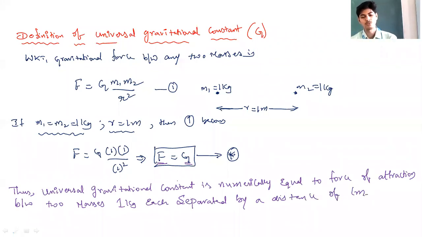This is the definition of universal gravitational constant. So if you are asked to define universal gravitational constant, you need to define it in this way.